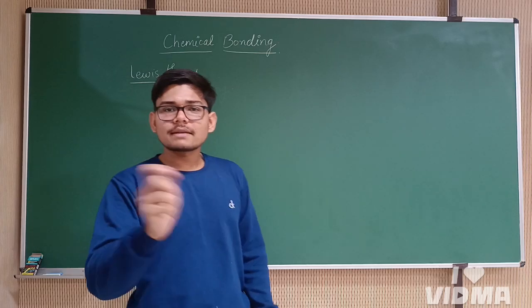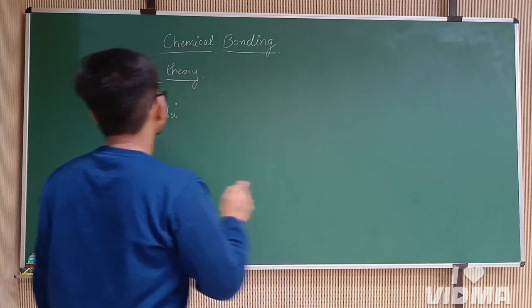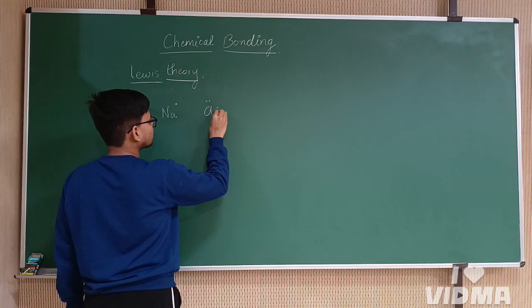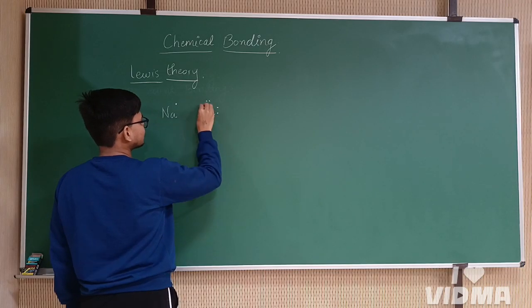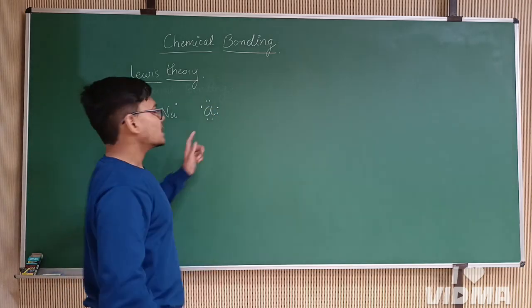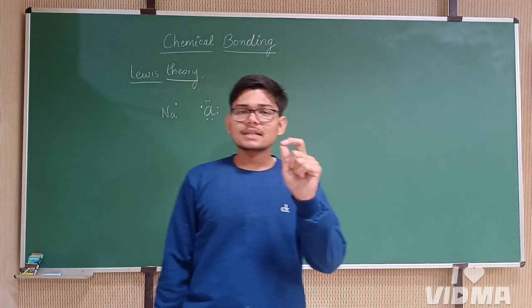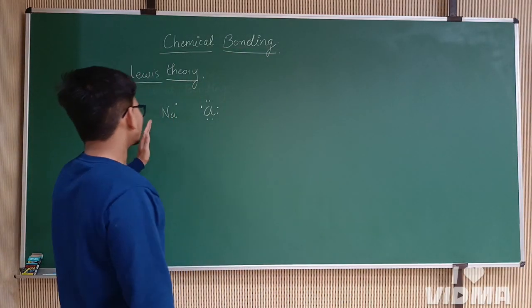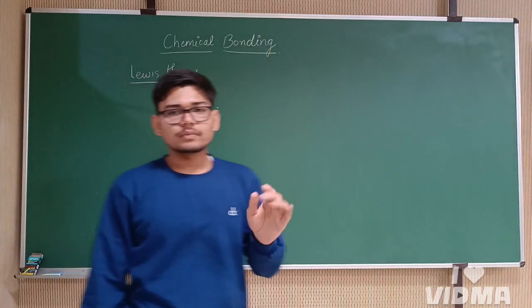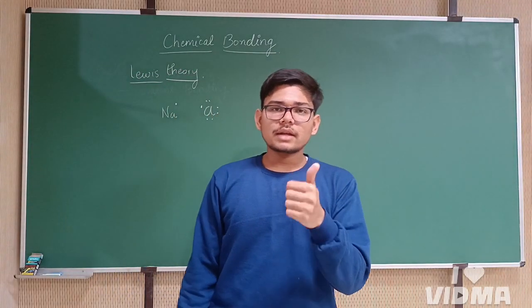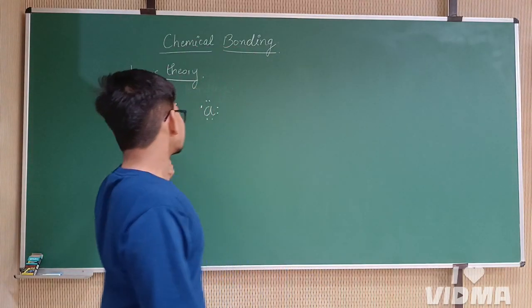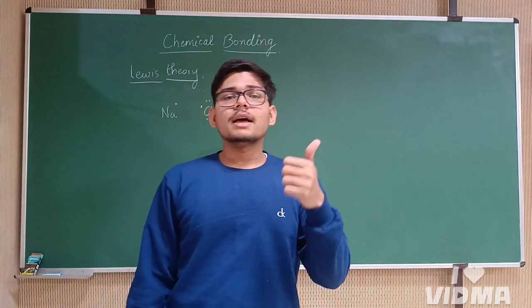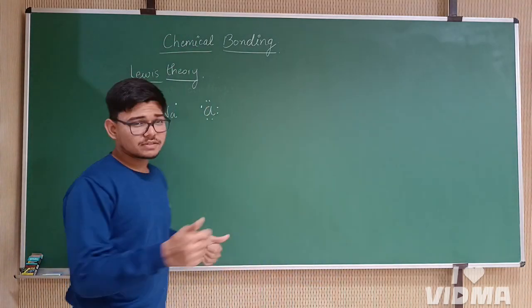Now chlorine has 7 electrons in its valence shell. So we can write 1, 2, 3, 4, 5, 6 and 7. So we can see that chlorine has 1 electron less to complete its octet, and sodium has 1 electron extra. So what do sodium and chlorine do? Sodium donates its 1 electron to chlorine, and chlorine completes its octet and attains a negative charge.